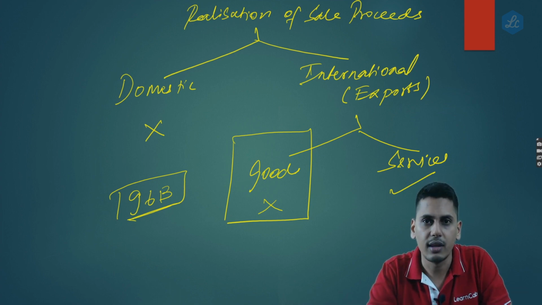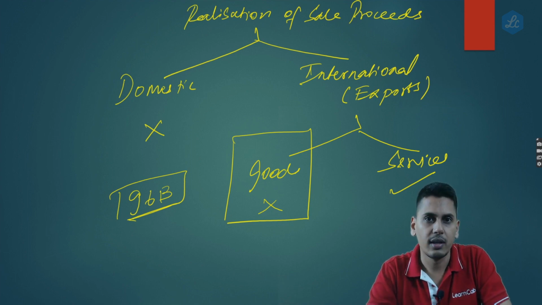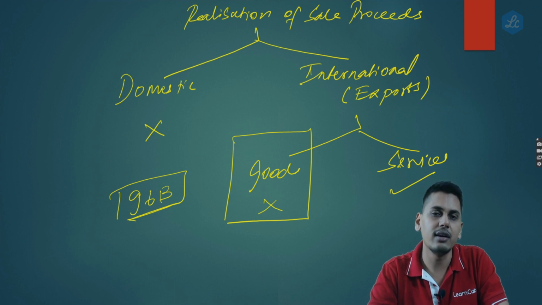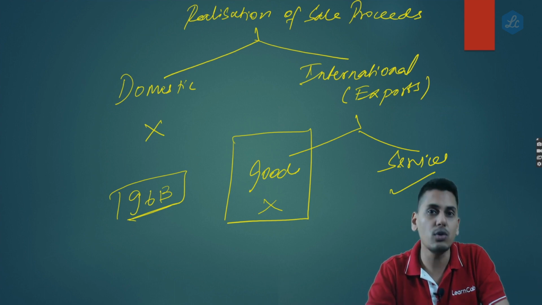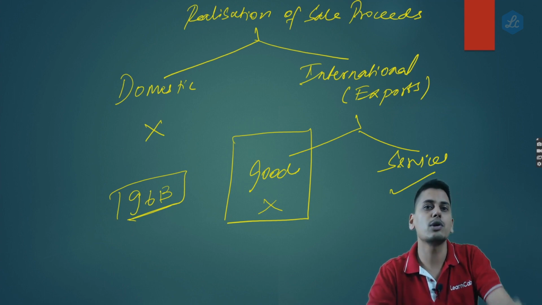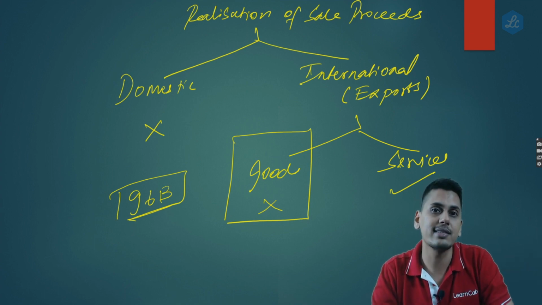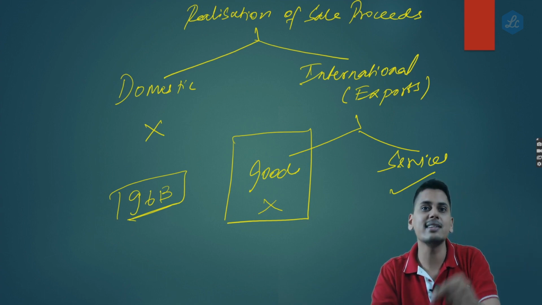Question number 2. Does 96B tell you that I would give you refund only when you realize the sale proceeds in case of export of goods? In case of export of service, the provision is that only when you realize the forex, convertible forex or INR wherever permitted, only then it is export of service.